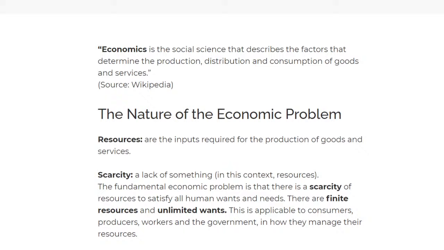So later on we'll get to know why goods and services, how is economics related to all these inputs and everything. You'll get to know all of that soon. So you need to know that resources are simply inputs that are used in the production of goods and services.